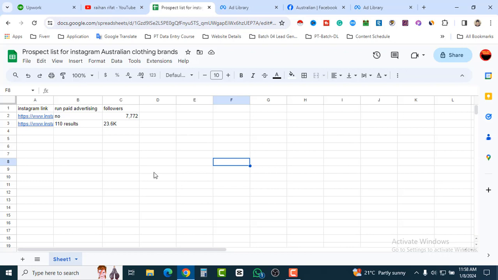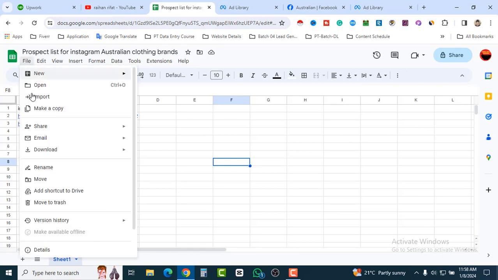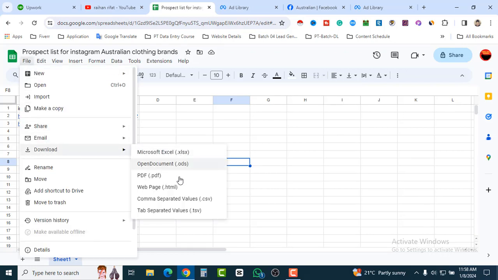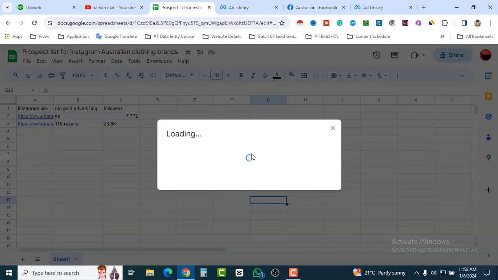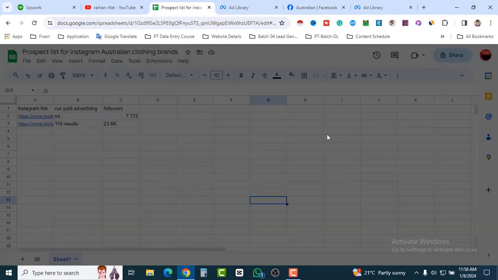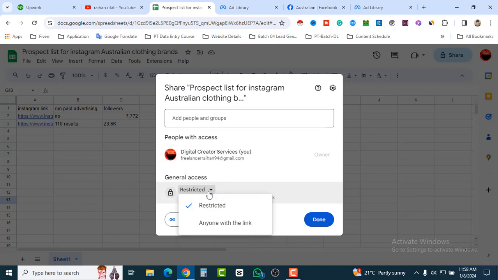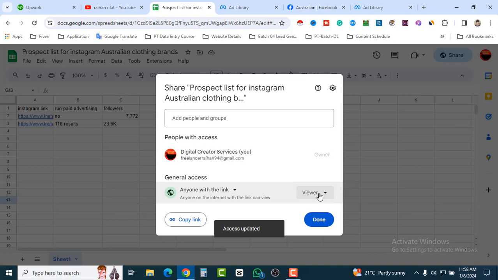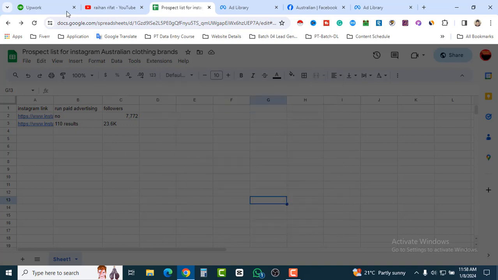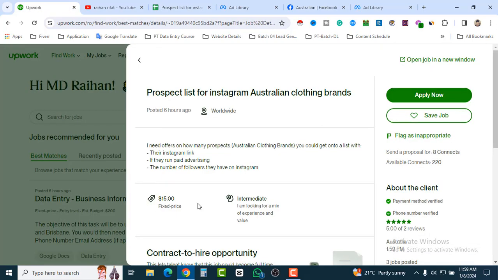When you're done, just go to the file section. You can download it as Excel or HTML or CSV. Whatever your work needs, just click on that and it will automatically download. Also you can share the link with your buyers. How can you share these links? Click on share, and here you can see restricted. Click on anyone with the link. You can also select viewer, copy the link and send it to your buyer, deliver the project and earn your money. So this is how you can start your freelancing. Okay, so it's that simple.